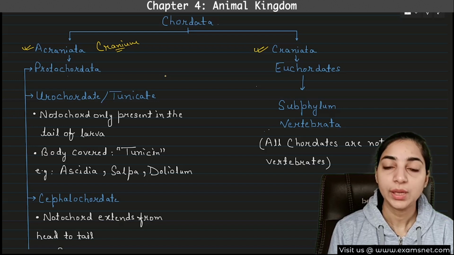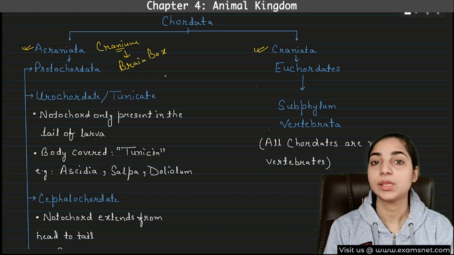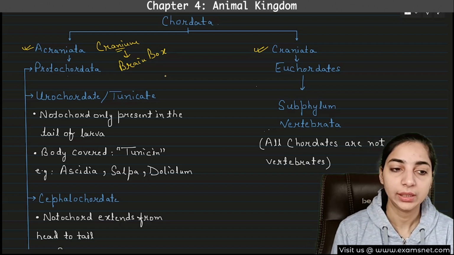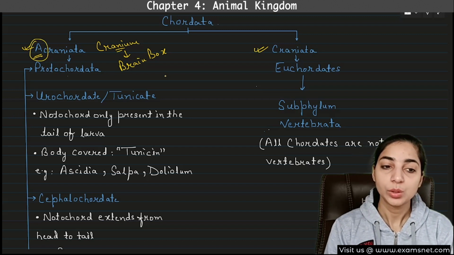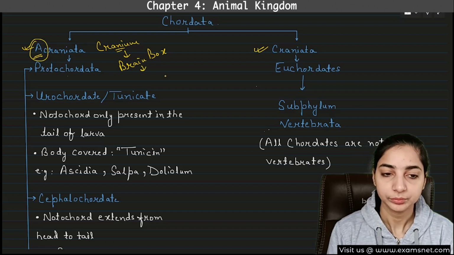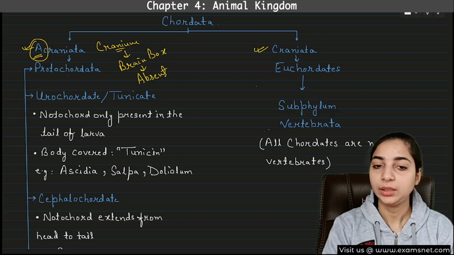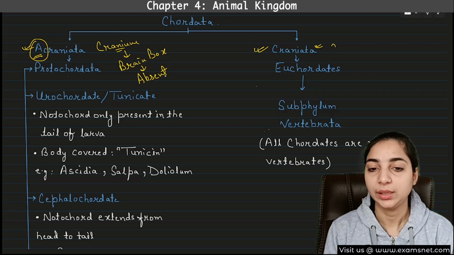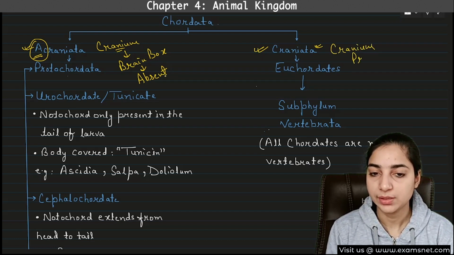So it is also known as a brain box. It is a kind of box that encloses the brain. In case of acraniata, from the word itself we can understand that the cranium is absent. A means absent, so the cranium or the brain box is absent in the first group. And in the second group, known as craniata, the brain box or the cranium is present.